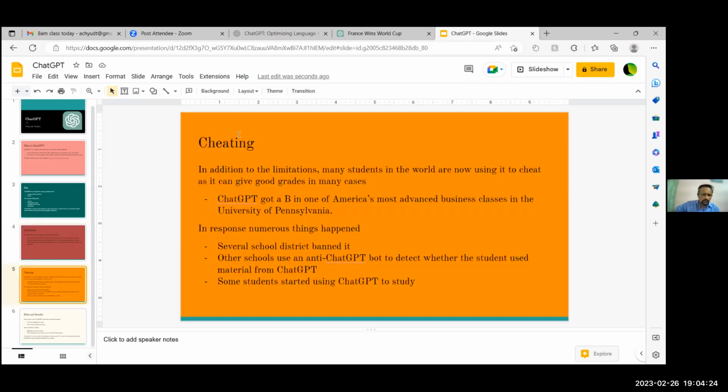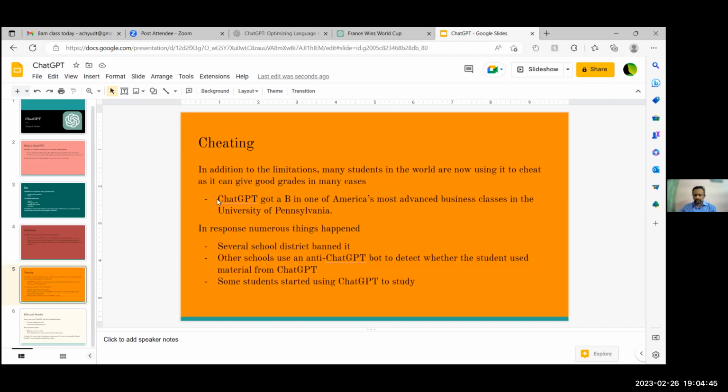And then this is one of the major obvious problems that comes from ChatGPT, which is cheating. In addition to the limitations, many students in the world are now using it to cheat in exams, and it's shown to give good grades on lots of essays.